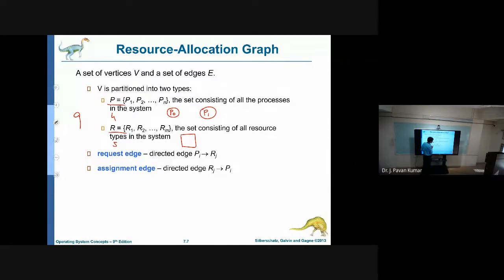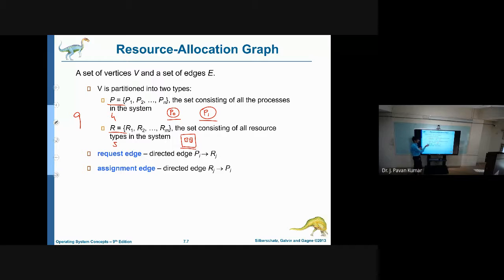resources, we will be using a square, and here we will denote how many instances of that particular resource type we are having. Like 2 instances means we will be having 2 dots, 2 dots in the square. Like this we will denote vertices. Some vertices will be of a process, which we will denote by using circles, and some vertices will be of resource types, and we will denote by using squares.